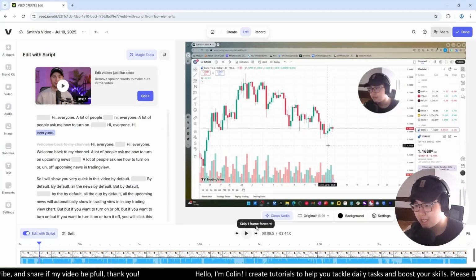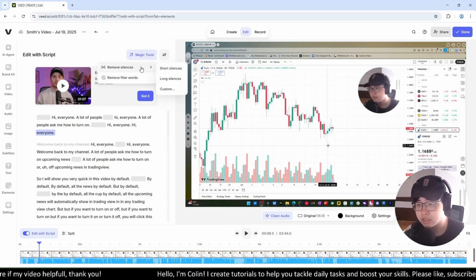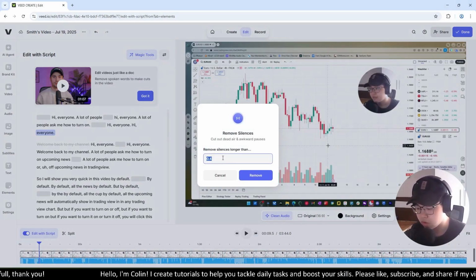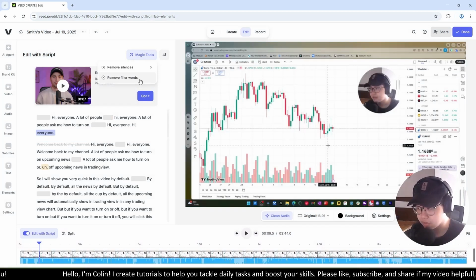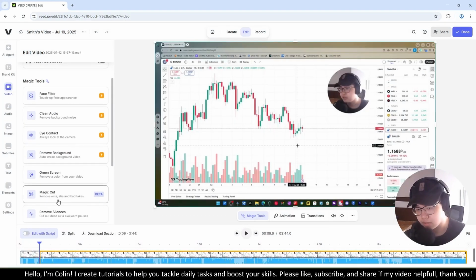So with Vid.io, what do you have? You can see the magic tool over here. You choose this one, you can remove silence, very similar to Descript. Remove the silence longer than 0.4 or even 0.2 if you want. You can also remove filler words. The interesting one is this Magic Cut. Remove all the bad takes. It's very similar to remove retakes on Descript.